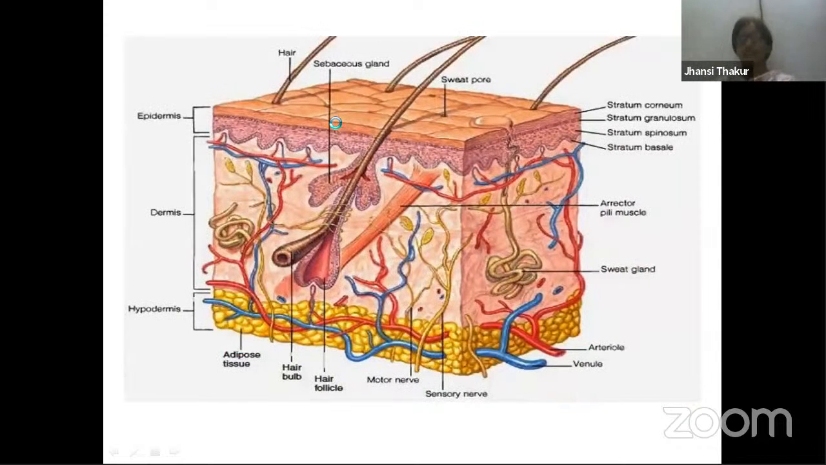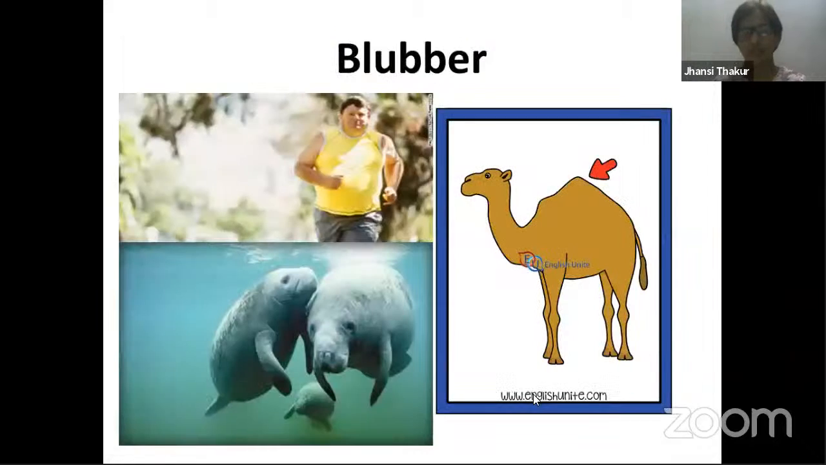Where do you actually find this adipose tissue? Adipose tissue is present below the skin over here. Can you see all this yellow color cells, the thick layer over here? All this is adipose tissue only. Let's look at the function of adipose tissue. First we'll start with this.